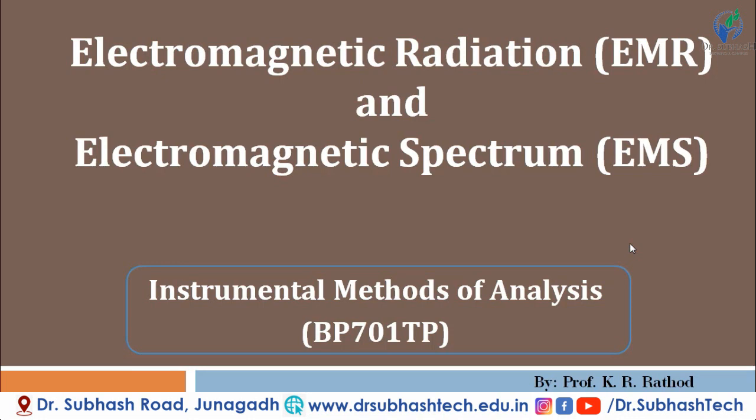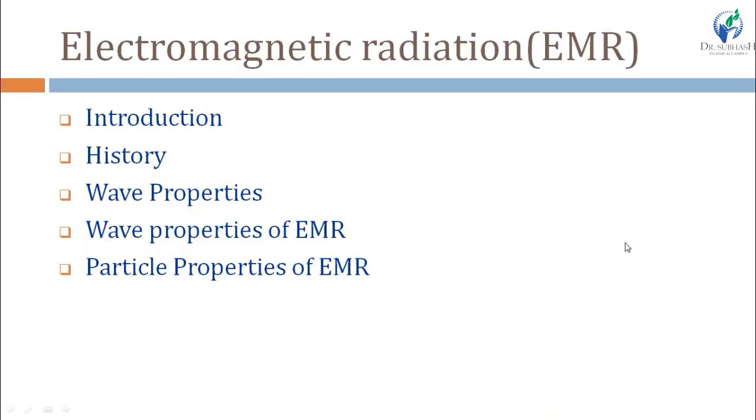So, in this particular video tutorial, we will see the introduction and properties of EMR, means electromagnetic radiation, and the electromagnetic spectrum, which is in short known as EMS. Electromagnetic radiation is in short known as EMR and electromagnetic spectrum is in short known as EMS. In EMR, we will discuss the following topics: introduction of EMR, then history, wave properties of EMR, then characteristic properties of EMR and particle properties of EMR.